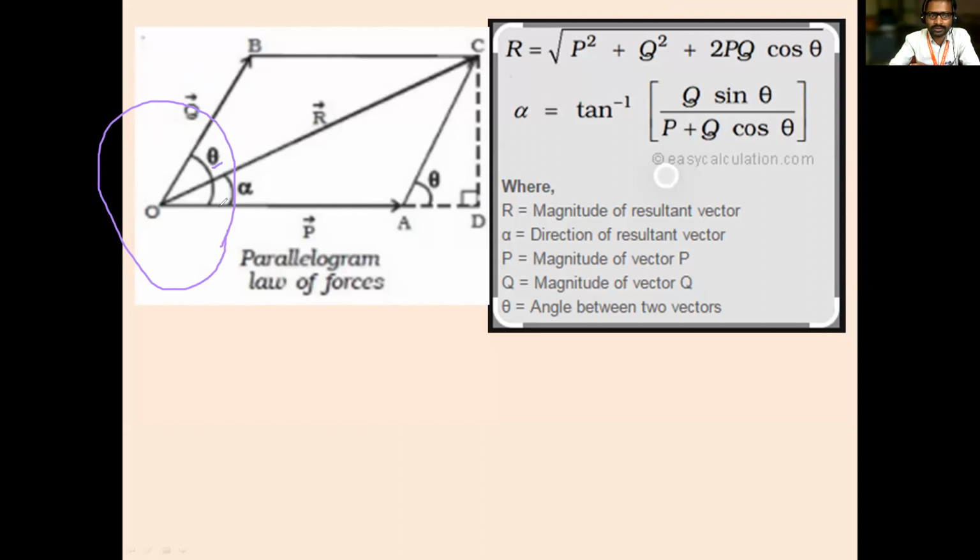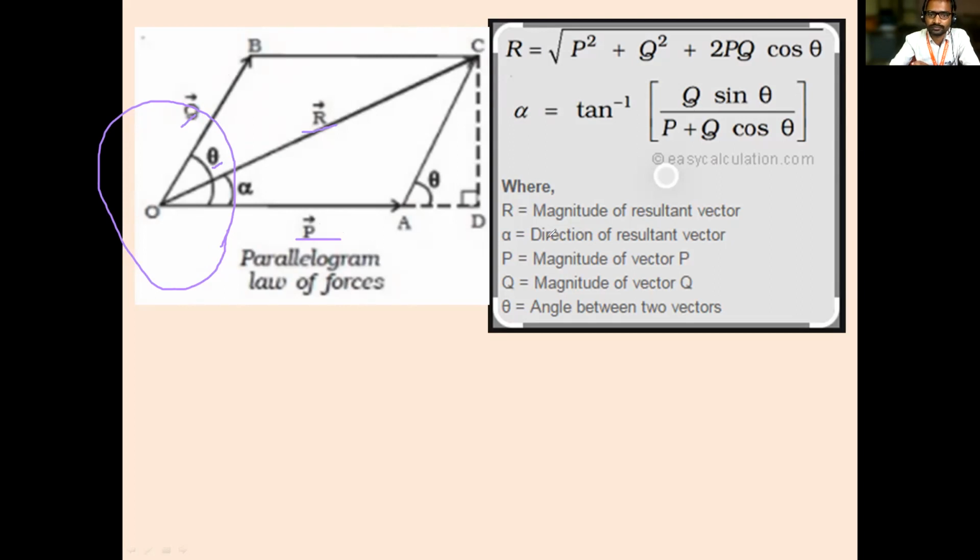This is a parallelogram, so we extend and draw parallel to P here, and parallel to Q here, so that OACB is a parallelogram. So when a rigid body is subjected to two forces, P and Q, these two forces are represented as adjacent sides of a parallelogram. And what is the resultant of both? The resultant is their diagonal. So that is what the statement is.